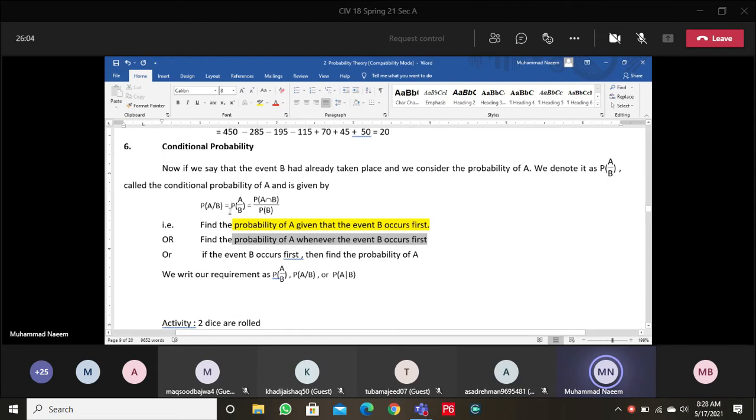In some texts, we have this notation: P, a vertical line, B, and we have this formula for all these three notations: A/B.